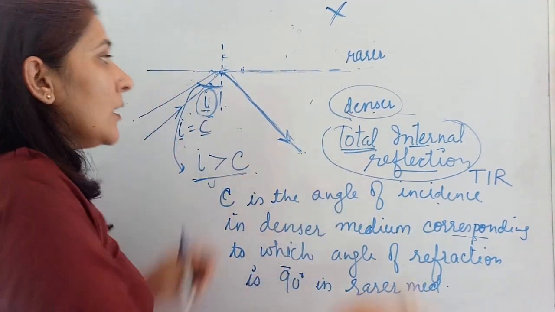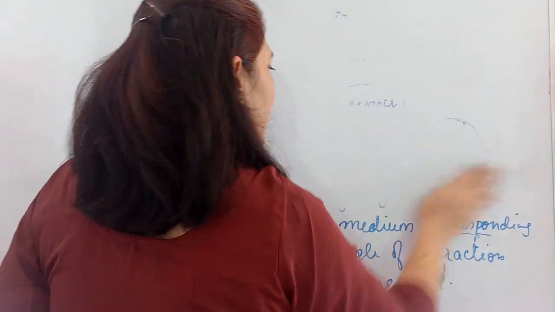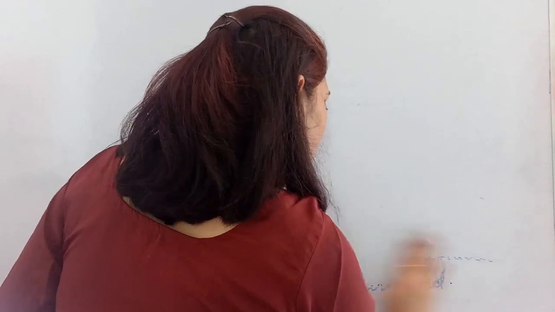So how can we just make it in one diagram, all these things? Quickly, let's go with that so that all the things will be clear.